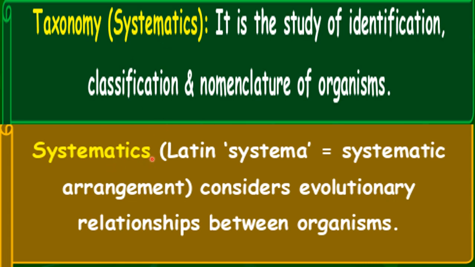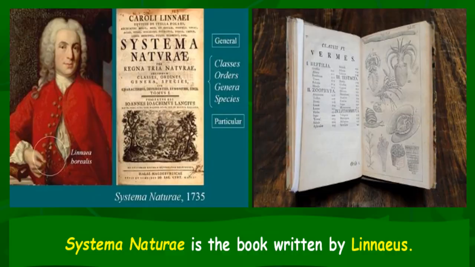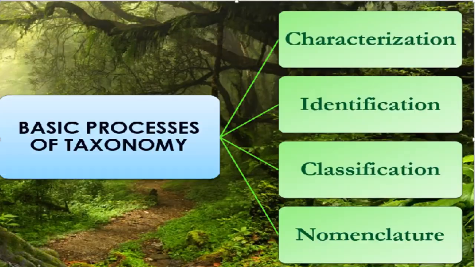And this word systematics came from the Latin word systema. Systema means systematic arrangement of anything. So this is like a systematic arrangement of organisms. Systema Naturae is a book written by Linnaeus in 1735. And in Systema Naturae, what is written? It's about the systematics, about the taxonomy, that how organisms can be arranged systematically.